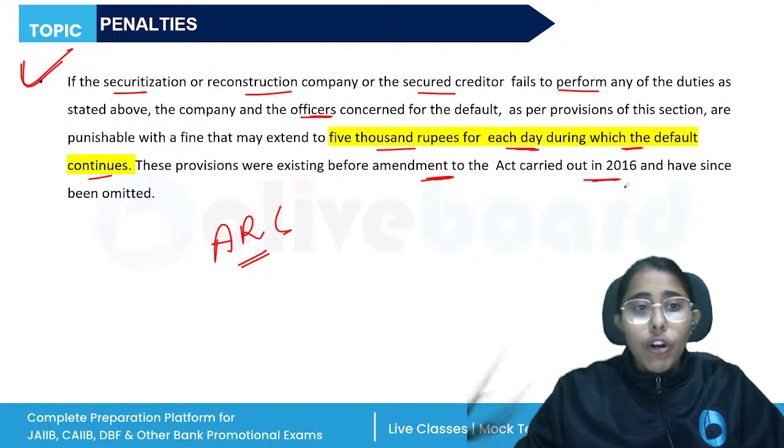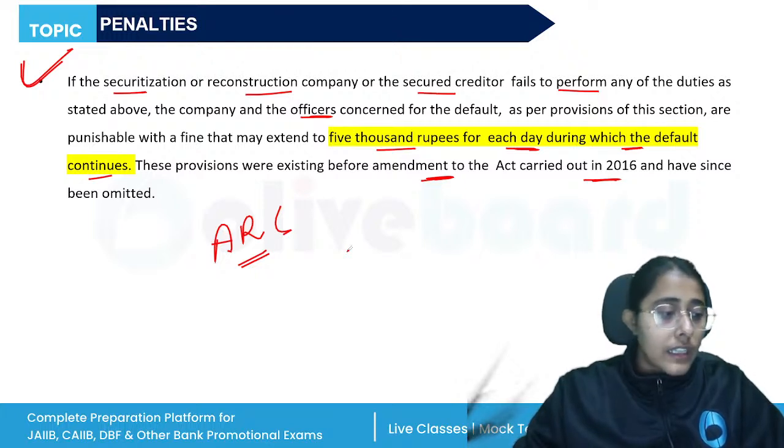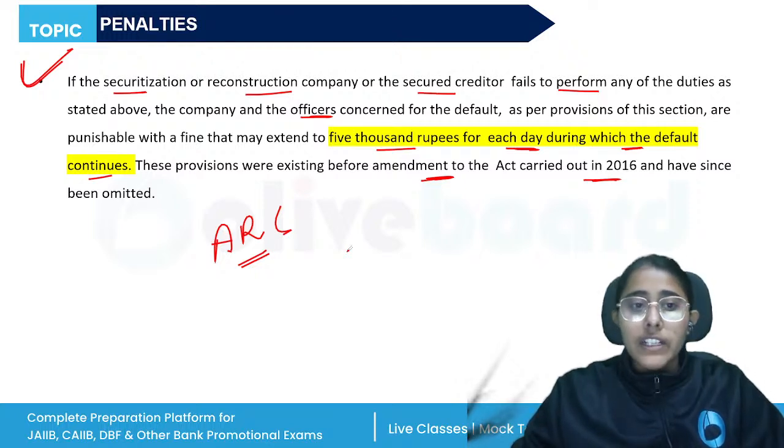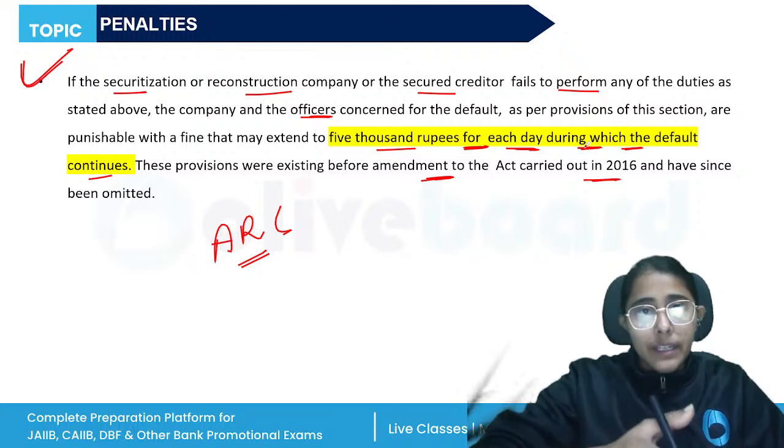So if any officer, or if more than one officer, were involved, they were also liable to pay the fine. So both the company as a whole and the officers were liable to pay the fine of rupees 5,000 for each day during which the default continues. And this was before the 2016 amendment.